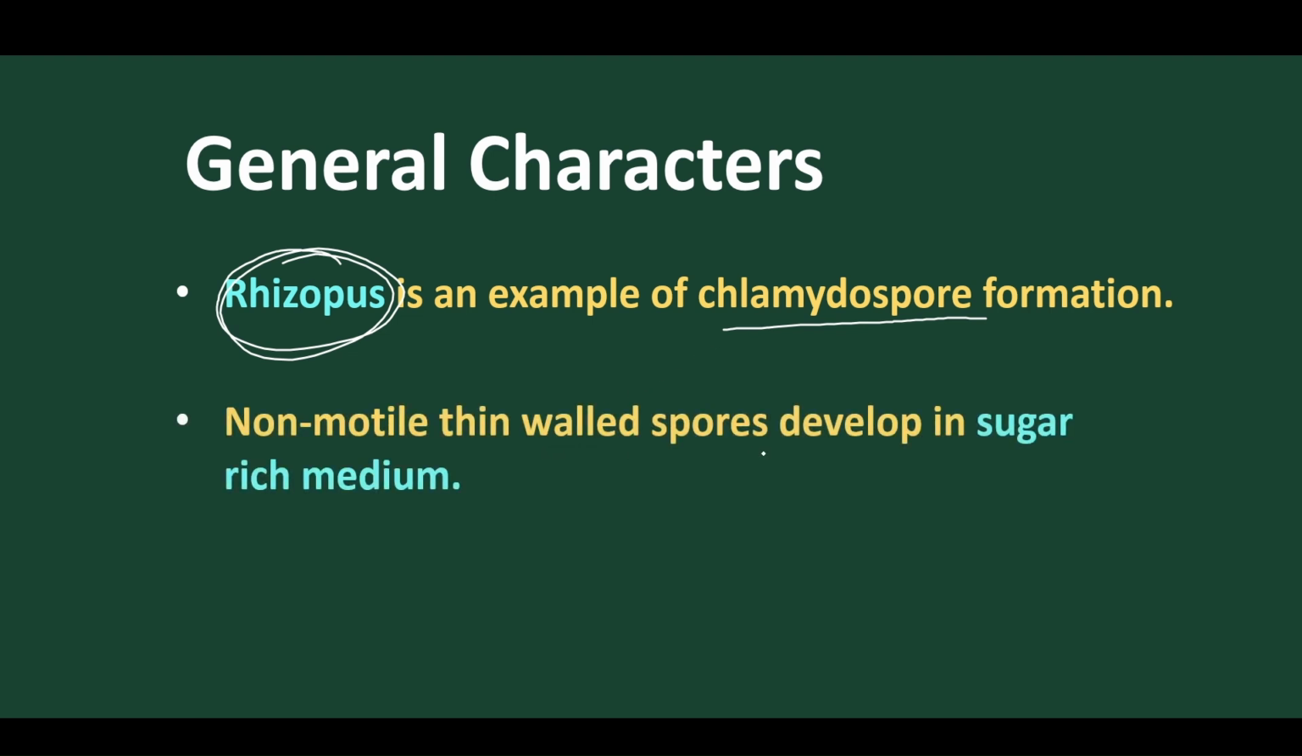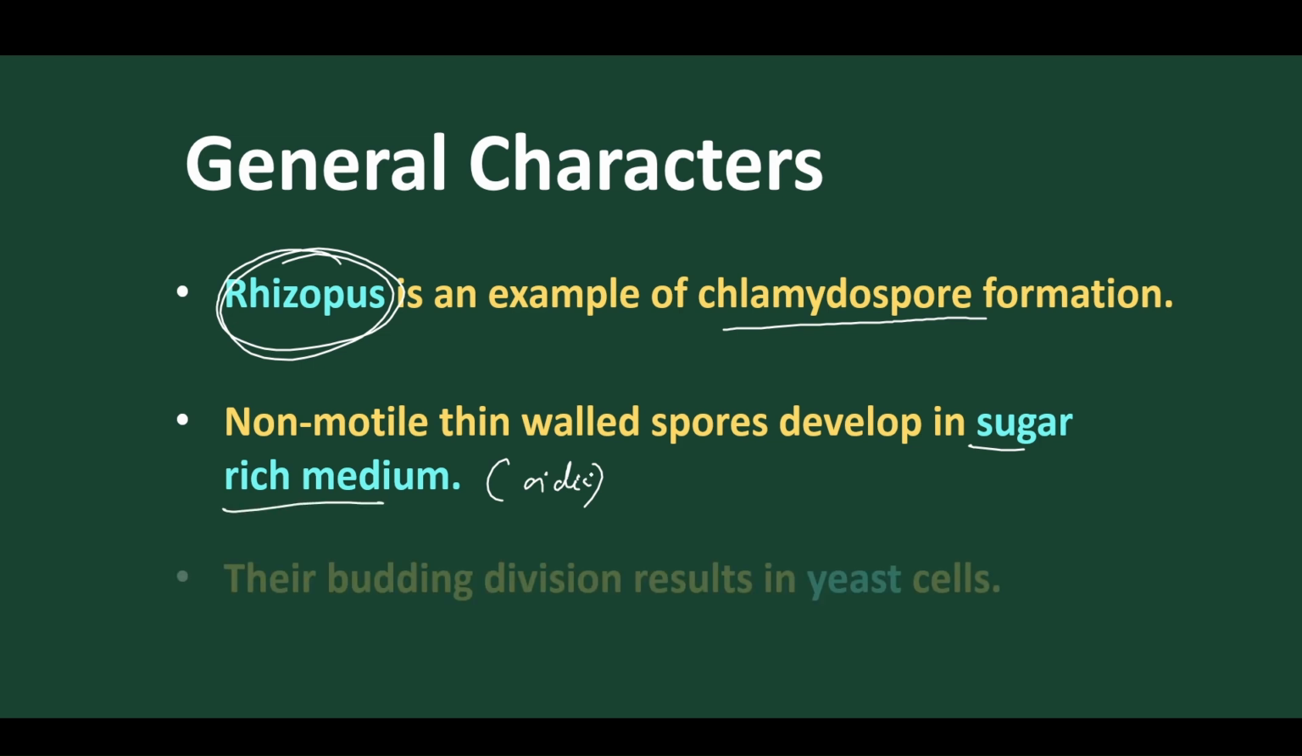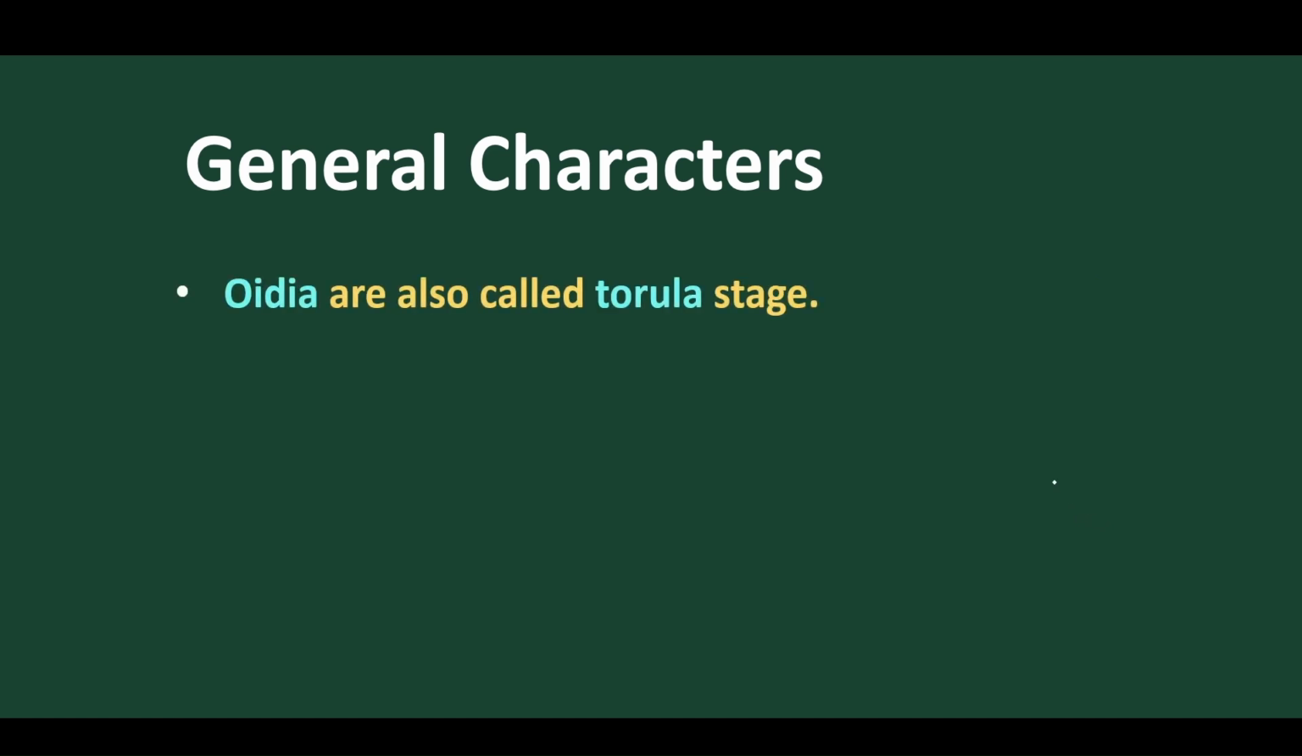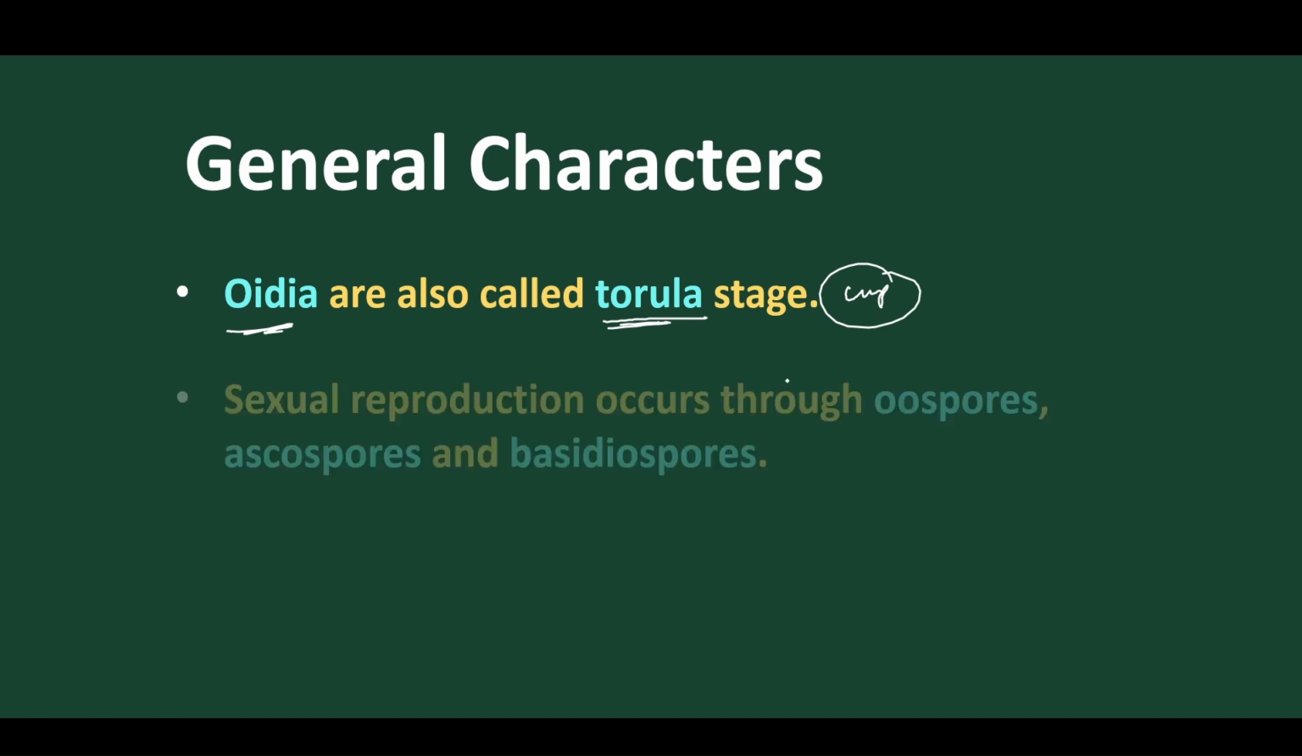Non-motile thick-walled spores also develop in sugar-rich medium, and I have just discussed that these are called oidia. On sugar-rich medium, non-motile spores are present. These are called oidia. And in yeast, we have already discussed that the budding stage is present. These are the buds present. Oidia are also called the torula stage. Very important from the exam point of view.